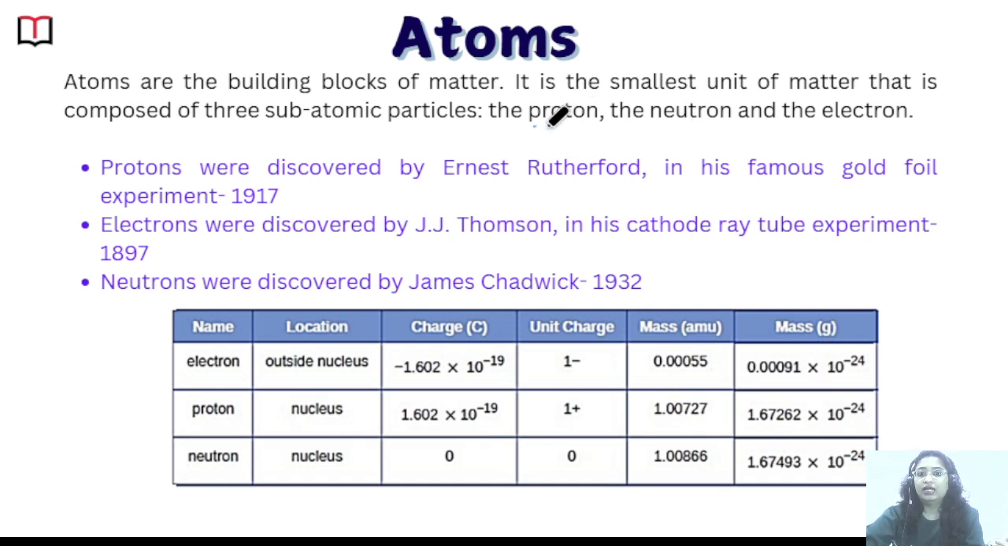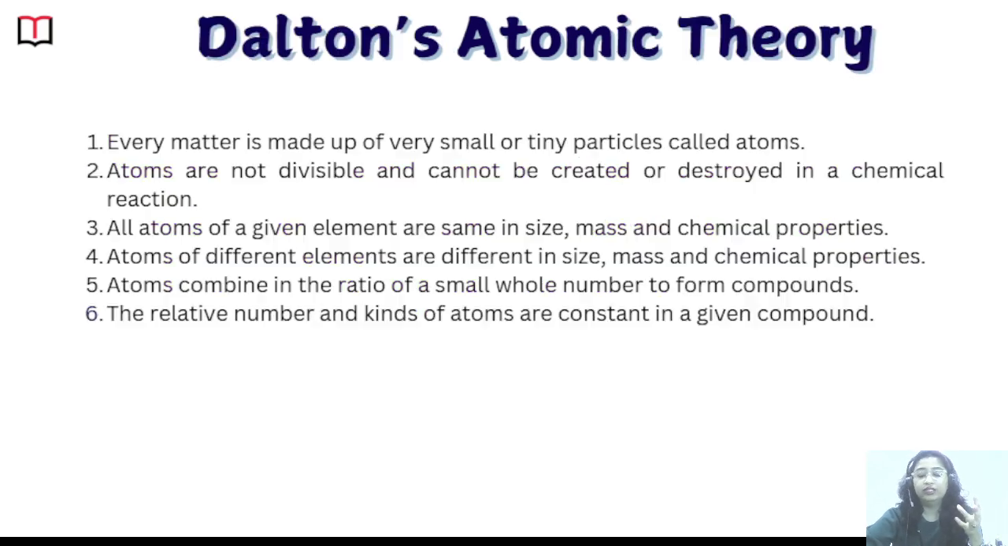Okay, so now we know this. But earlier, the first scientist, Dalton, didn't know this. So how did he describe the atom? Basically, according to Dalton's atomic theory, every matter is made up of small tiny particles called atoms. Atoms are not divisible and cannot be created or destroyed in any chemical reaction. So Dalton said that atom is the smallest particle ever and we cannot divide the atom.